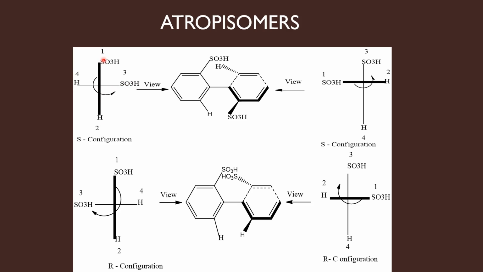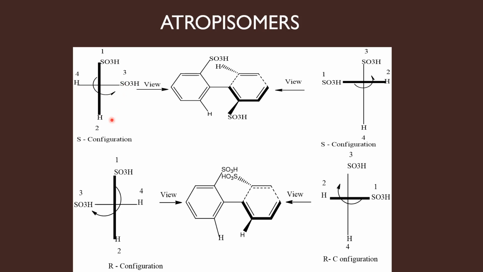Whatever the groups present in the lines may be, we should not bother. Since we are viewing the molecule by standing near the vertical ring, we have to assign priorities first for the groups present in the vertical line. Only after that do we move to the horizontal line.